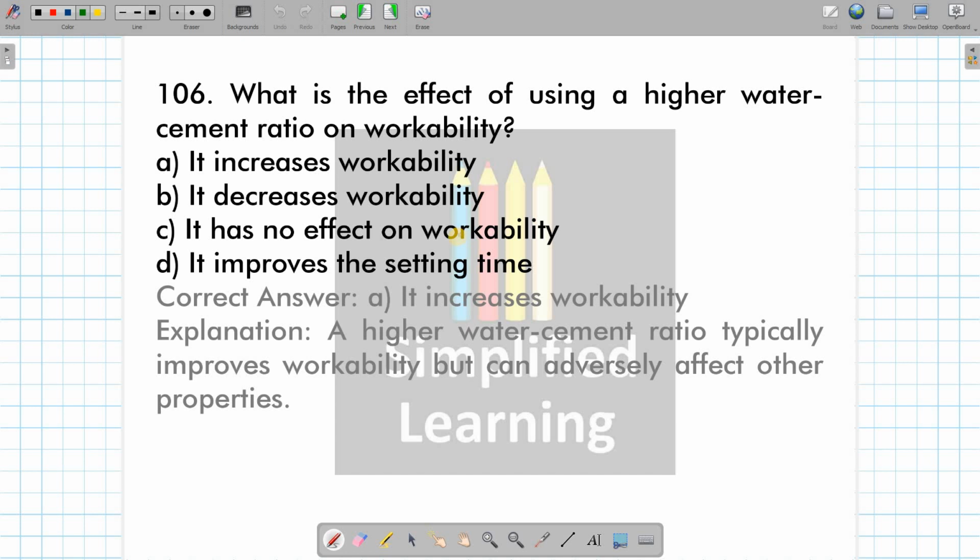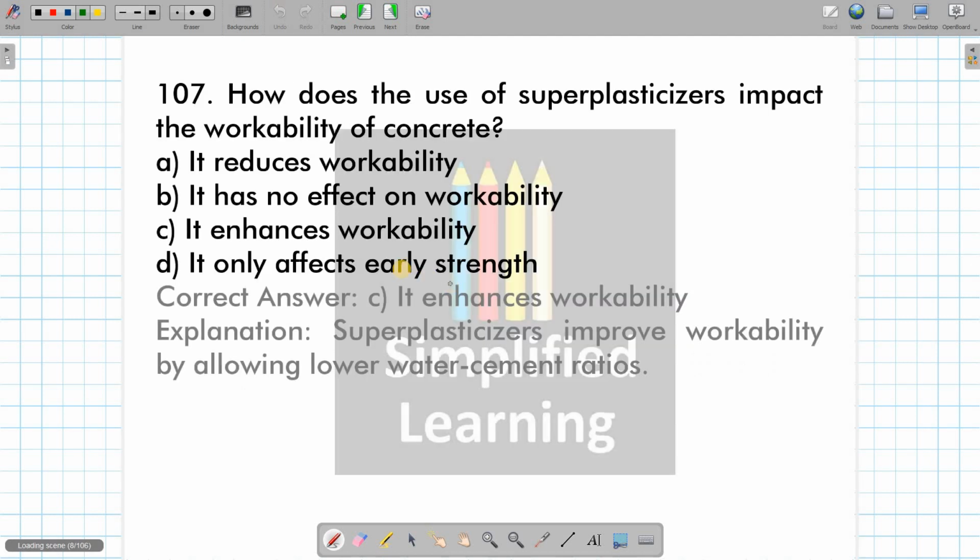Then the effect of using a high water cement ratio on workability. Obviously, more water cement ratio is going to increase the flow property. That is, it is going to increase the workability, right? Then how does the use of superplasticizer impact the workability of concrete? See, superplasticizer increases the workability, right? It adds on to the workability aspect of concrete.